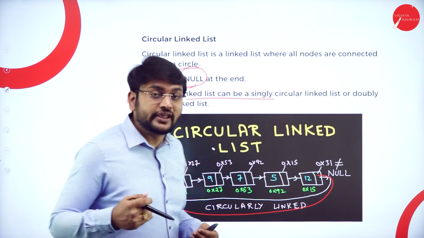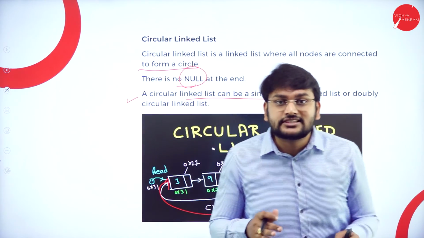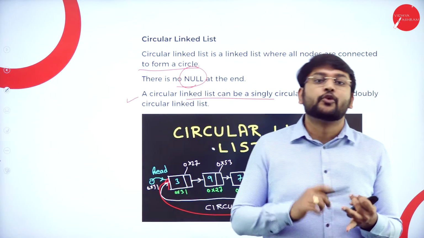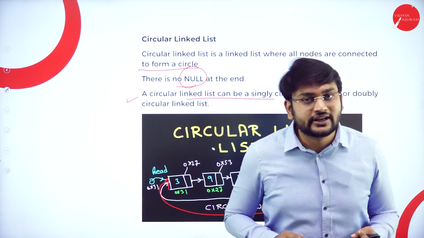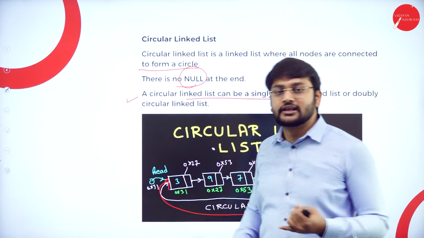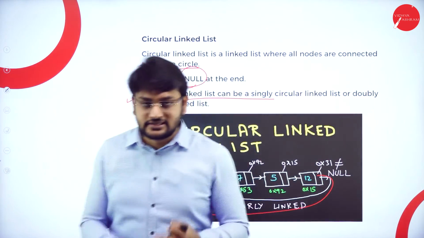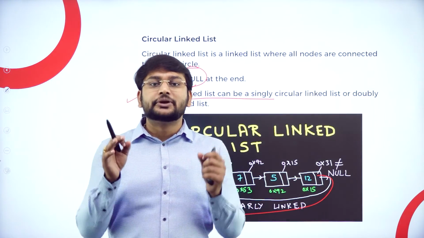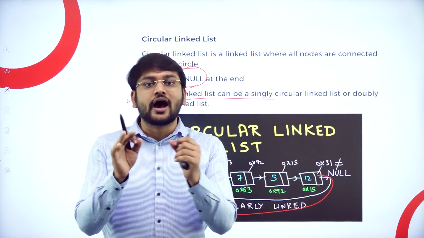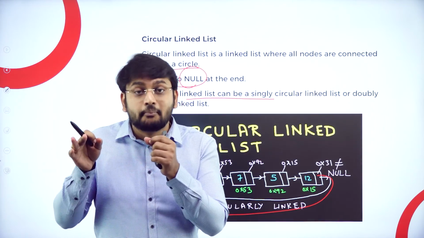So we have understood, we have discussed the concept of what is an array and what is a linked list. How many types of linked list do we have? We have three types of linked list: single, double, and circular. So hope you have brief knowledge of what an array is and what a linked list is by now.